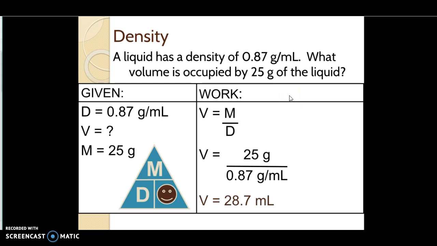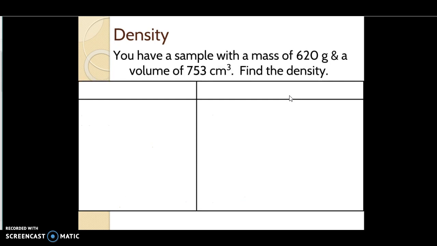Your answer should have been 28.7 milliliters. Hopefully you got it right. And here's a third question. I'm going to let you set this one up on your own, see if you get it. Press pause while you solve the problem in your notebook, and when you're ready, press play again.